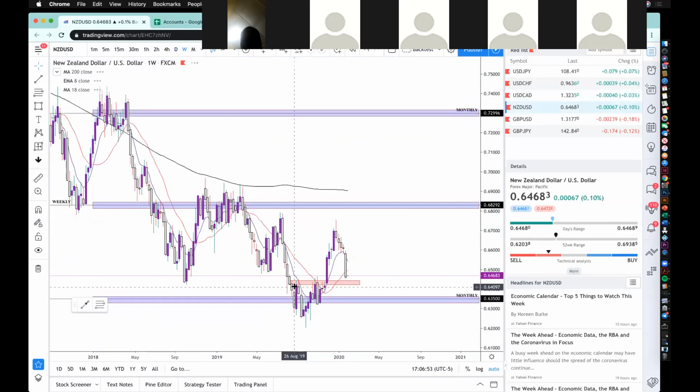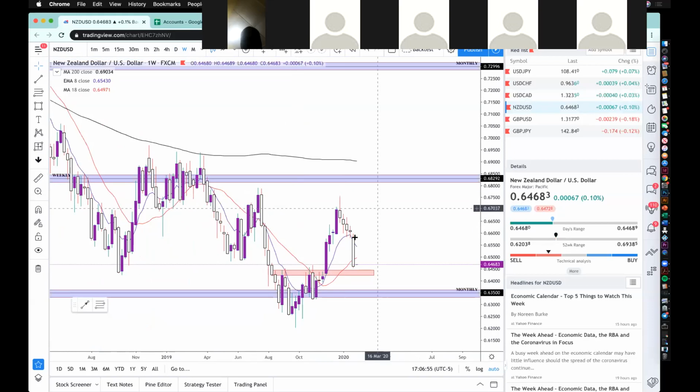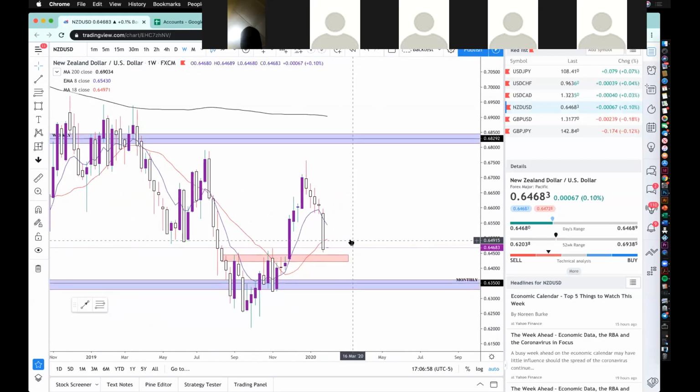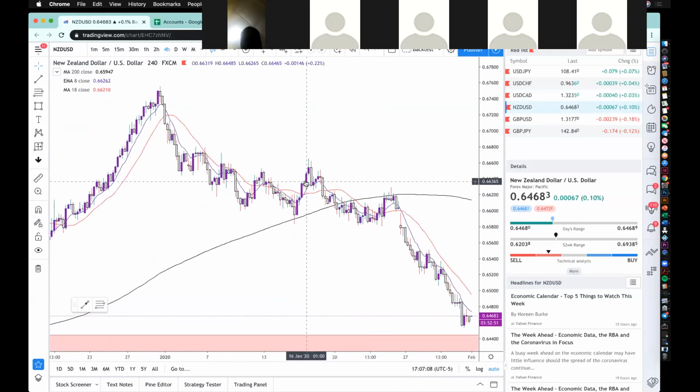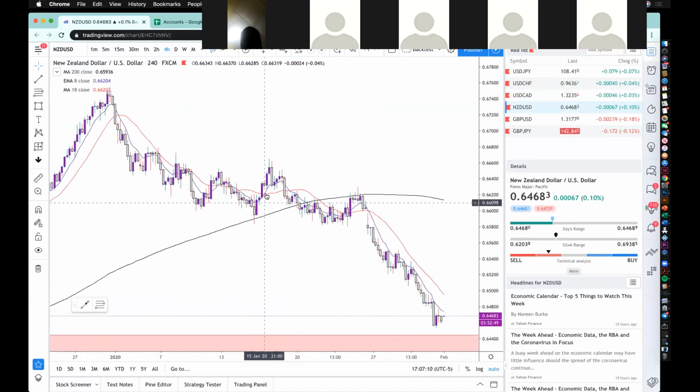Let's start up on the weekly. So we finally had that fall off. This was actually given out in the signals. There was a call to actually, once the order came to entry, to close. As we can see, we were in on this order, but on the 4 hour, pretty much we were making these lower lows, lower highs. We had gotten in right here.